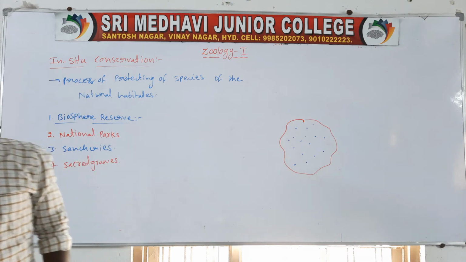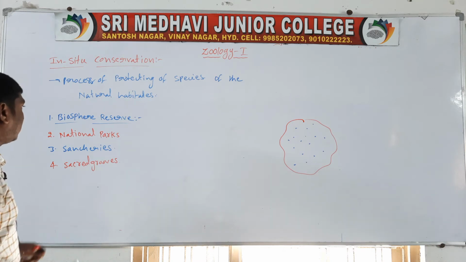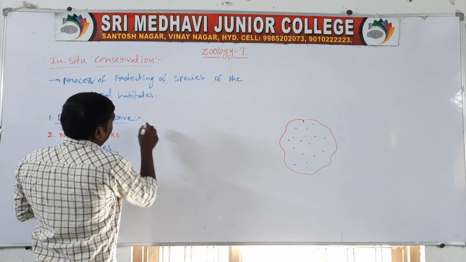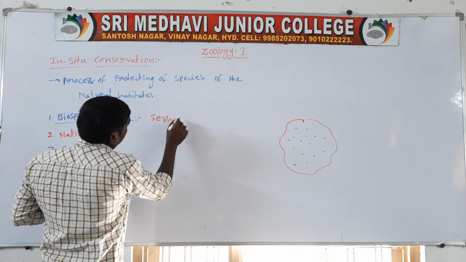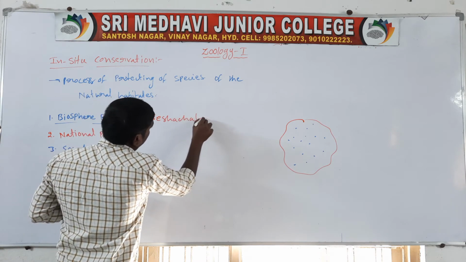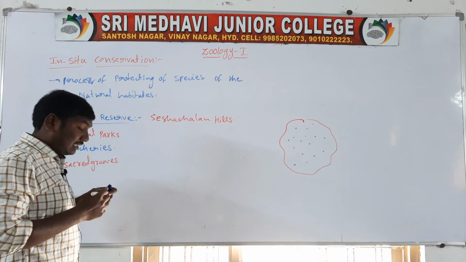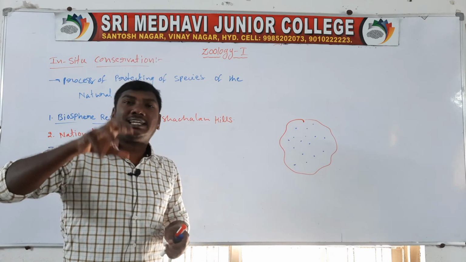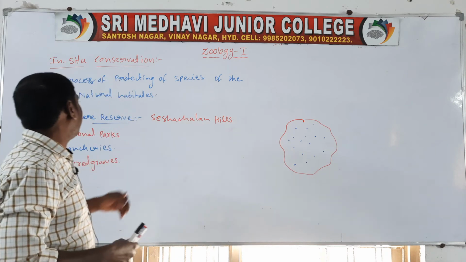The latest biosphere reserve in India is the Seshachalam Hills. In the Seshachalam Hills, the animals are protected, so it is called a biosphere reserve.